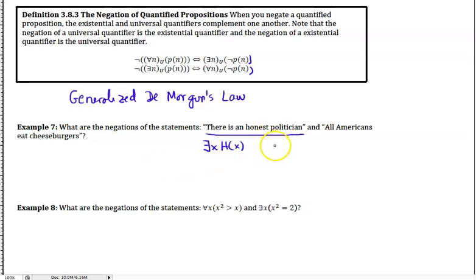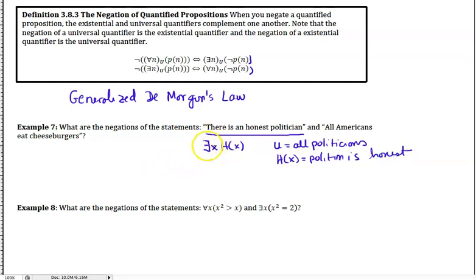Let's say my universe is all politicians, then there exists an x such that h of x is true. Basically, h of x is the proposition that a politician is honest.